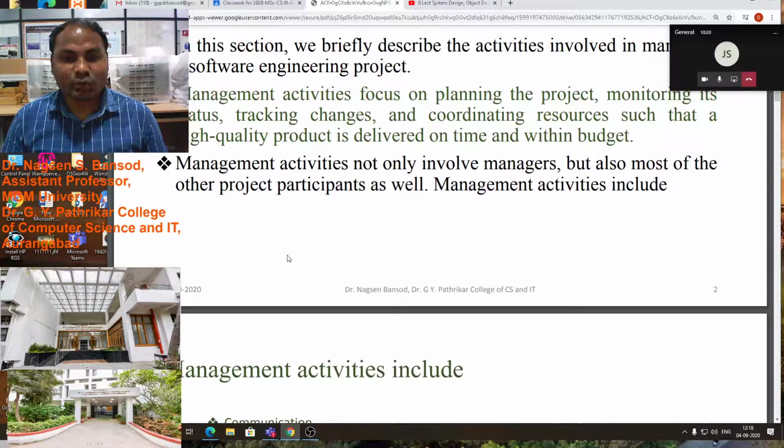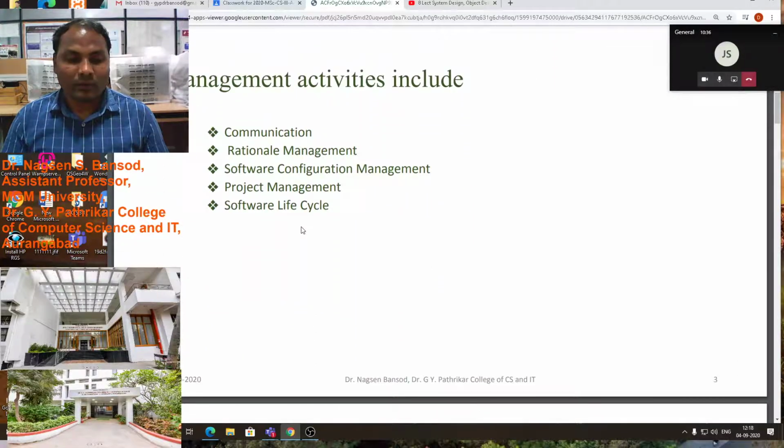Management activities not only involve managers, but the project participants also we have to manage. They also assist us. Now we will see these software management activities. These are communication, rational management, software configuration management, project management, and the software life cycle.